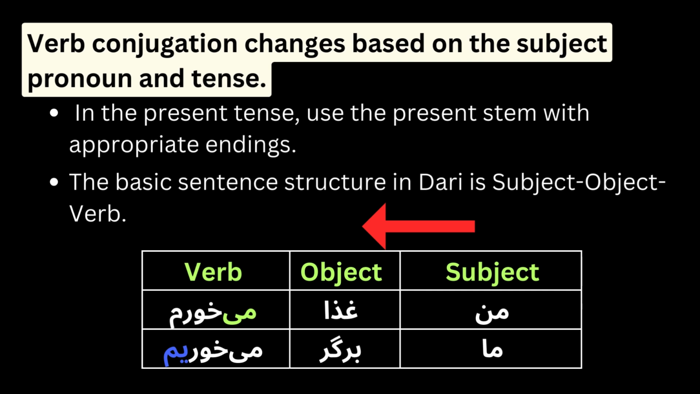Okay, here we have one example. Dari text is written from right to left. So subject, object, verb. من غذا میخورم. I eat food. ما برگر میخوریم. If we translated word by word in English, that would be something like we burger eat, which is not correct. But in Persian, this is the way to say it: subject, object, and verb.